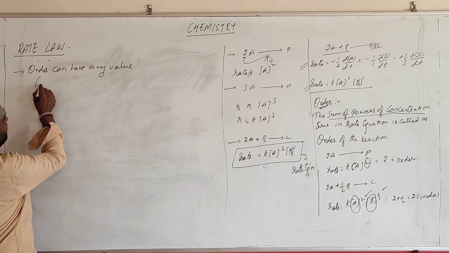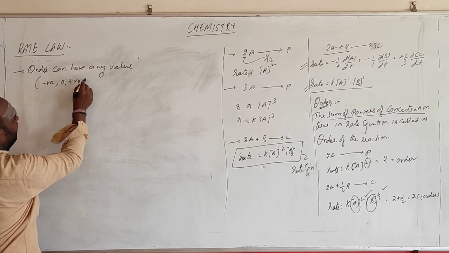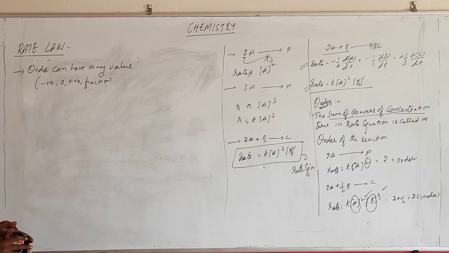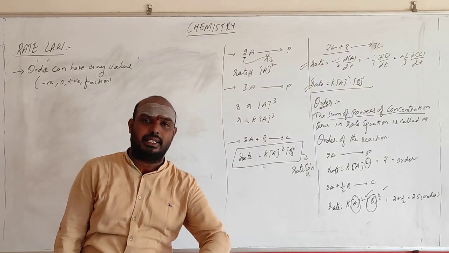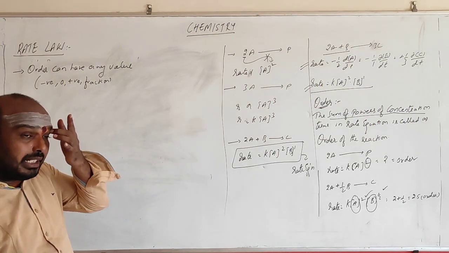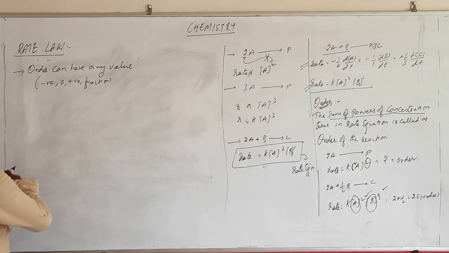The value can be negative, the value can be 0, the value can be positive, the value can be a fraction. These are the values that an order can take. So order can be anything, right?